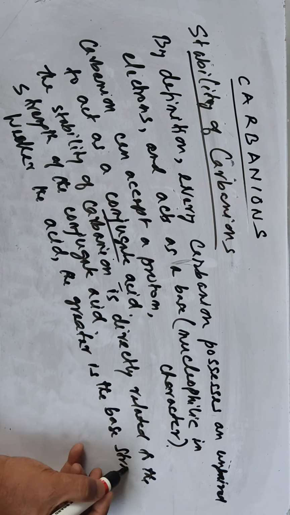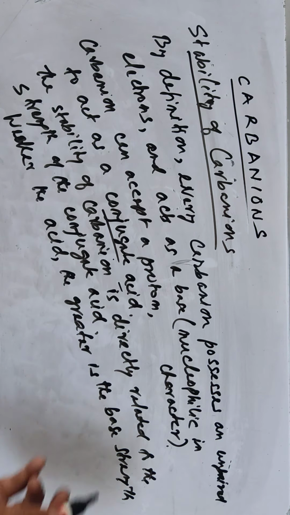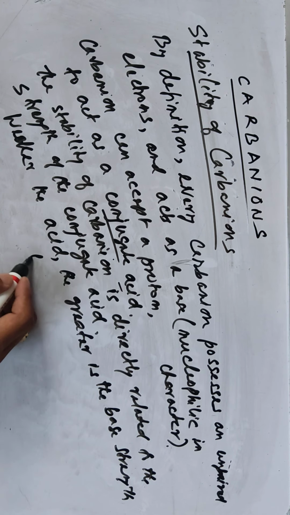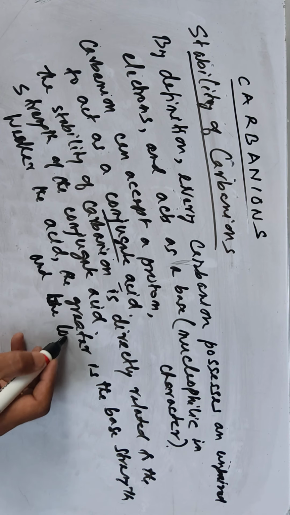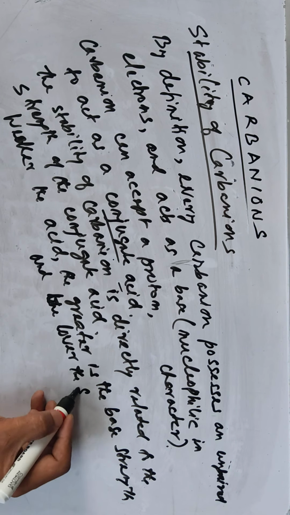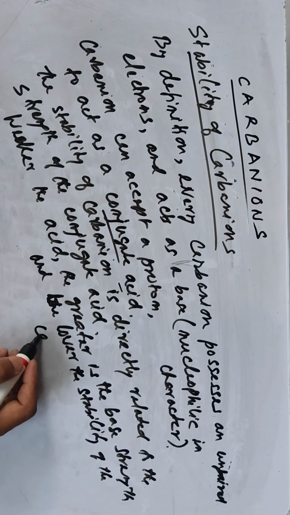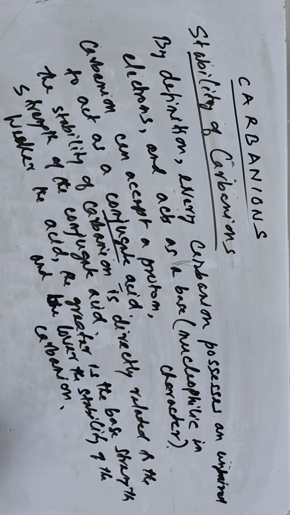If the conjugate acid is weak, then the base strength is more, and thereby the stability of the carbanion is lower. So weaker acid means stability of carbanion is weaker. So first point is stability of carbanion depends on the strength of the conjugate acid.